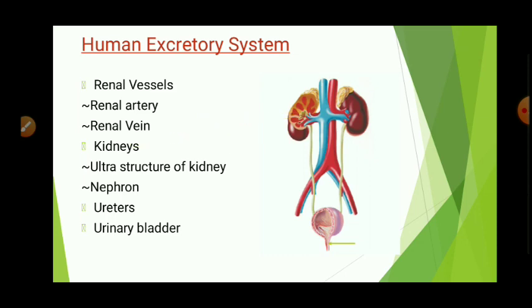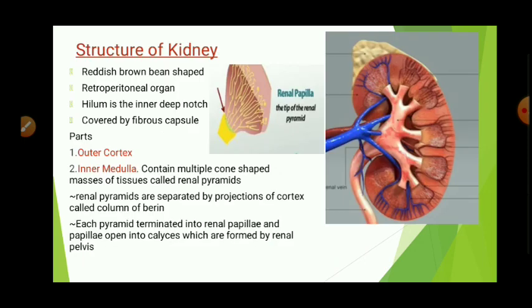The bean shaped organs are called kidneys, and nephrons exist inside the kidney. And ureters are the pipe-like structures extending from the renal pelvis. The urinary bladder is the large bladder which stores the urine. Let's see the ultrastructure of the kidney.